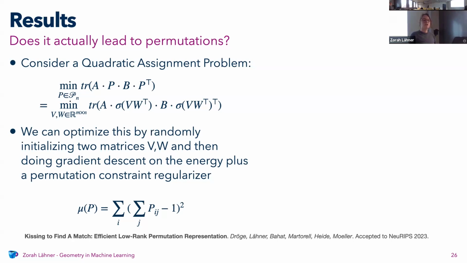But this is mostly to show that if we do the optimization, we will get permutations out. But of course, if you just do the pure optimization on this loss function, you will not get a permutation because this loss function doesn't know anything about the permutation properties. So you have to add some kind of regularizer that says the result is supposed to be a permutation and supposed to have these properties.